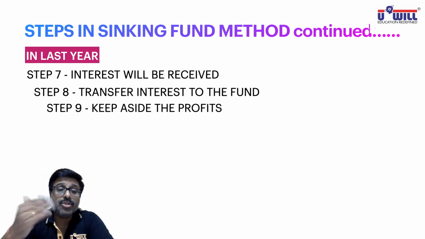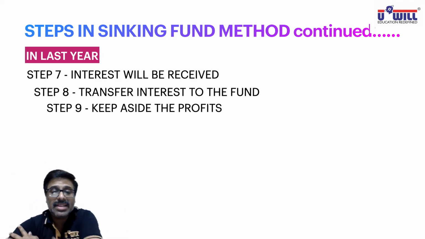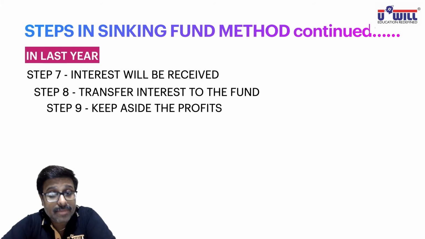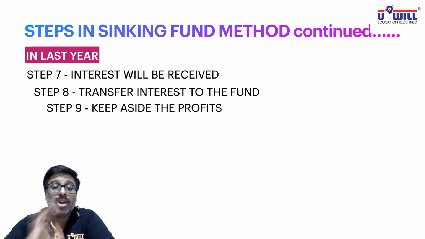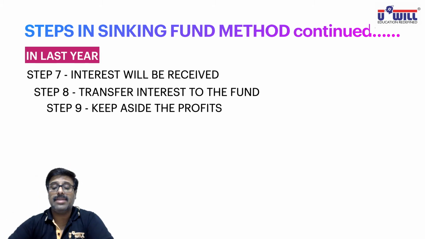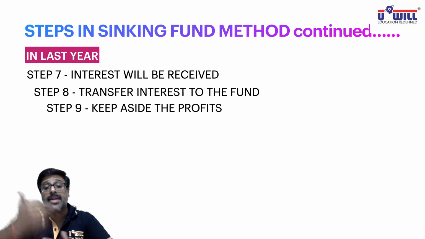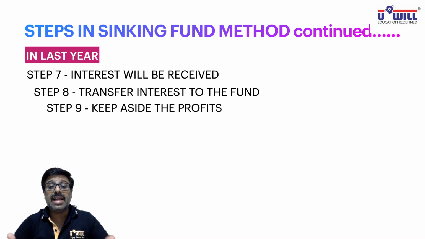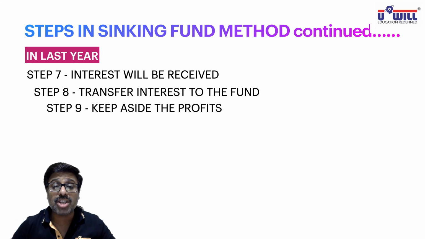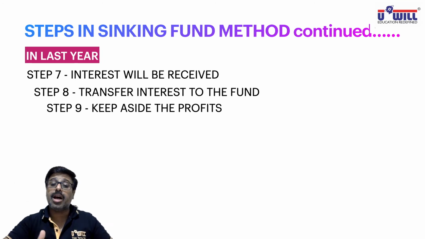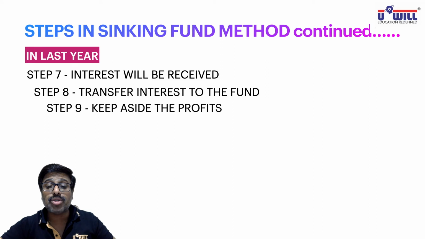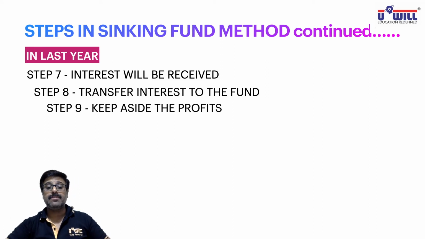Now, after keeping aside the profits, we used to make the investment. But in the last year, we will not make the investments. In the last year, we have to sell the investments. Because if you keep on making the investments only, then when will you sell them? When will you get the money? When will you pay the debenture holders? So in the last year, we have to make the payment to debenture holders. How can you make the payment? For that, what are you supposed to do? Sell your investments.